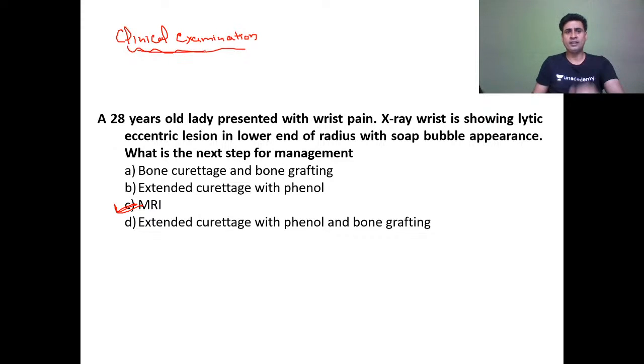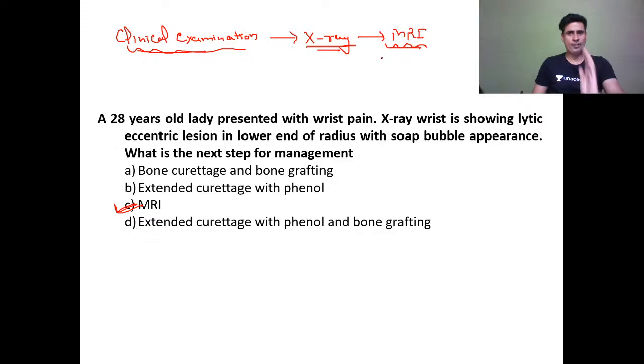After clinical examination, first investigation always will be X-ray. After X-ray, the next investigation in bone tumor most of the time is MRI.